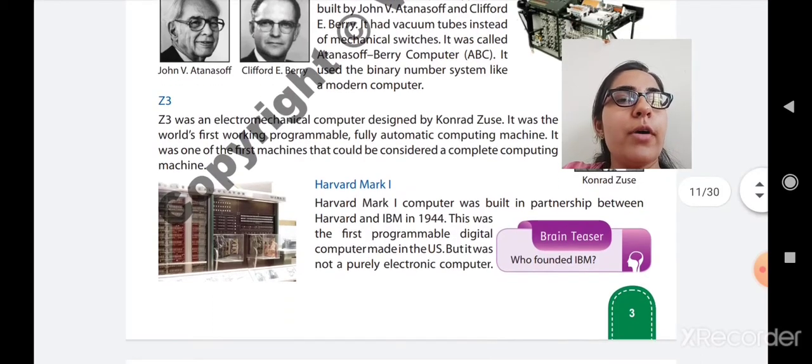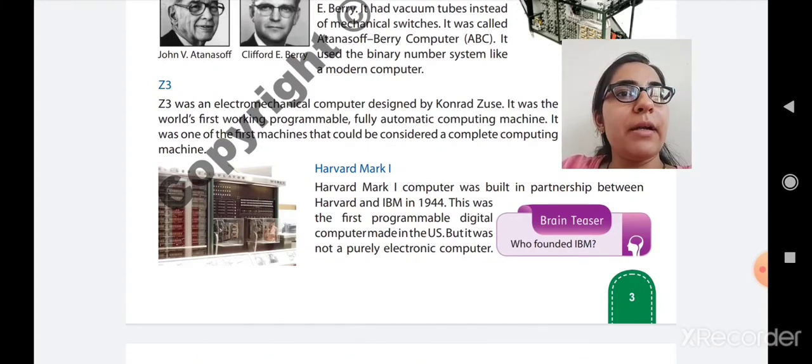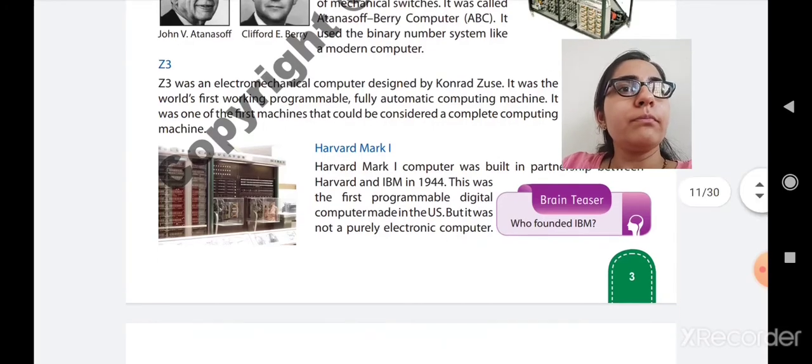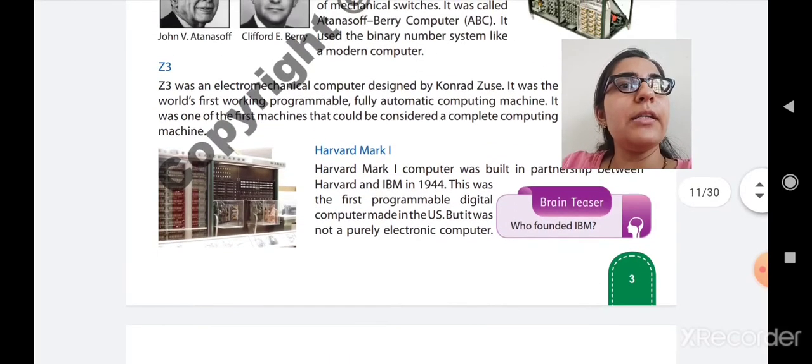Now we will move further to the Harvard Mark I. The Harvard Mark I computer was built in partnership between Harvard and IBM in 1944. It means the two partners together made this computer in 1944. This was the first programmable digital computer made in the US.